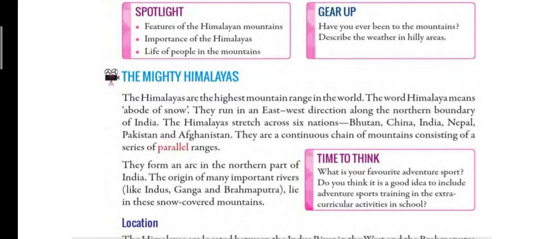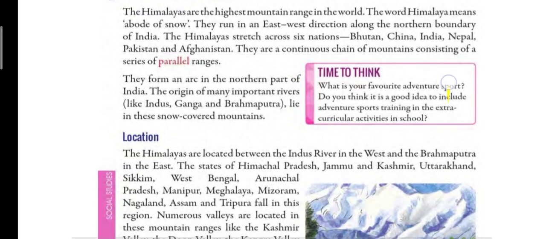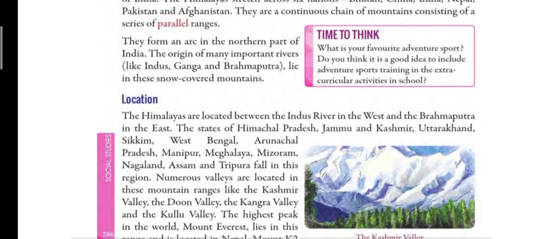Now children, can you tell me where Himalayas are located? So Himalayas are located between river Indus in the west and Brahmaputra river on the east. Now in India also Himalaya passes through some states like Himachal Pradesh, Jammu and Kashmir, Uttarakhand, Sikkim, Nagaland, Assam, Tripura, Manipur, Meghalaya, etc. So all these states fall in the Himalayan region.